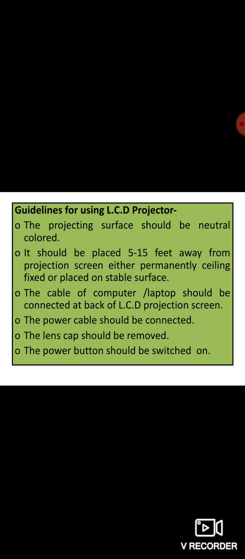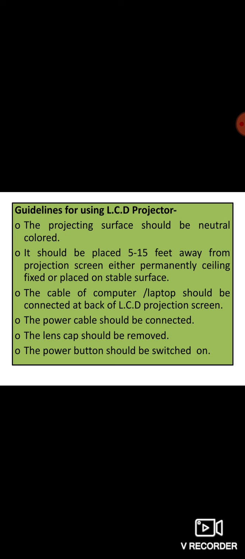So, guidelines for using the LCD projector. The projecting surface should be neutral colored. That means the screen should be neutral color and the best color is white. It should be placed at least 5 to 15 feet away from the projection screen, either permanently ceiling fixed or placed on a stable surface. It should not be placed low lying. It should always be placed on a rigid surface, at least 5 to 15 feet away.